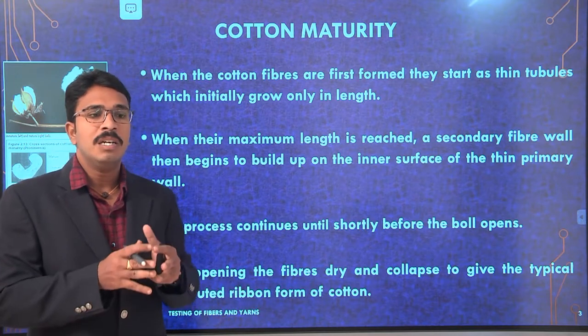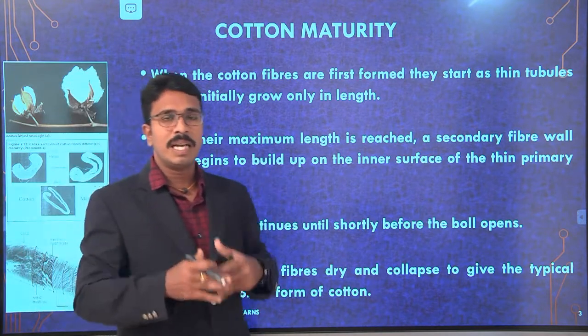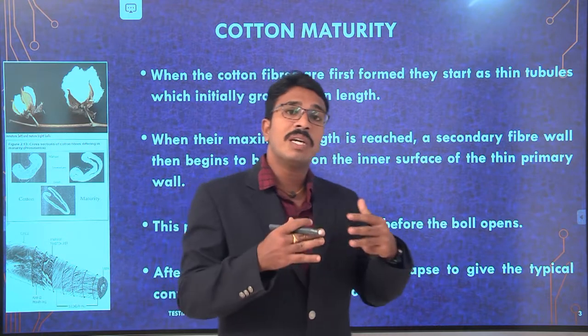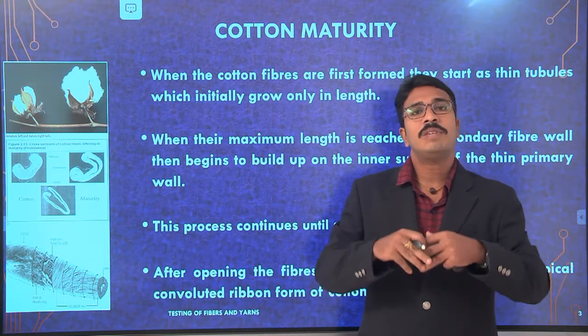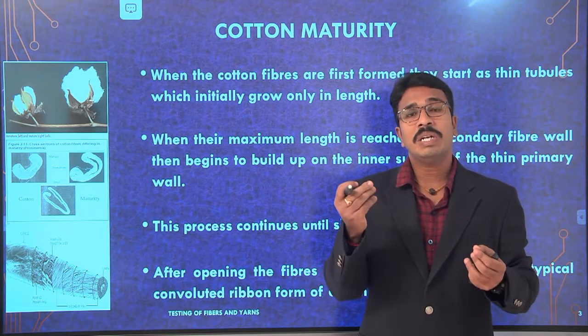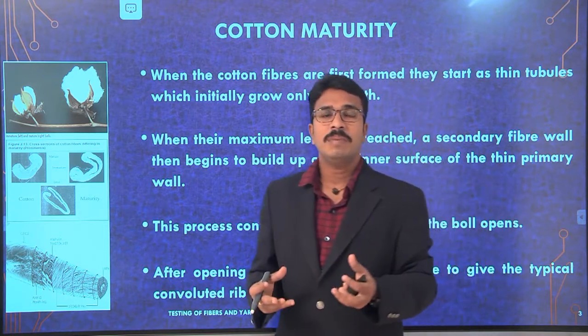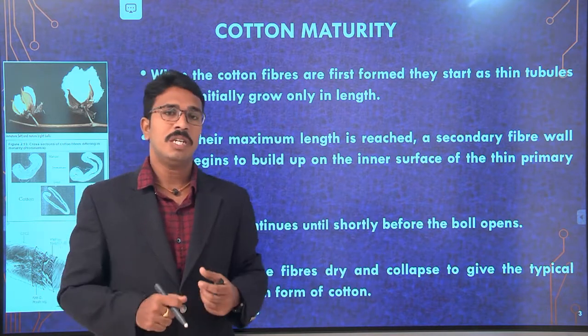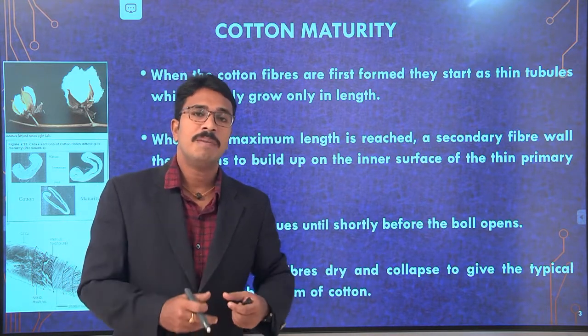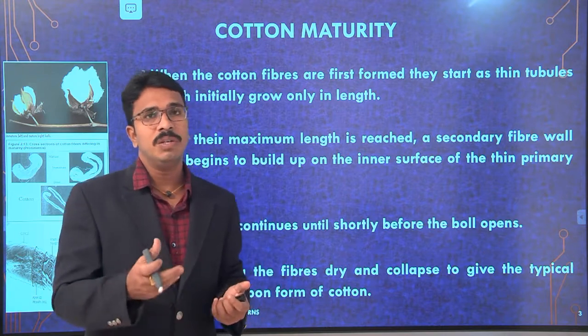This primary wall and then secondary wall build up is going to continue till the ball opens. And soon after the ball opens, we are going to get dry fibers which are typically of convoluted ribbon like structure.